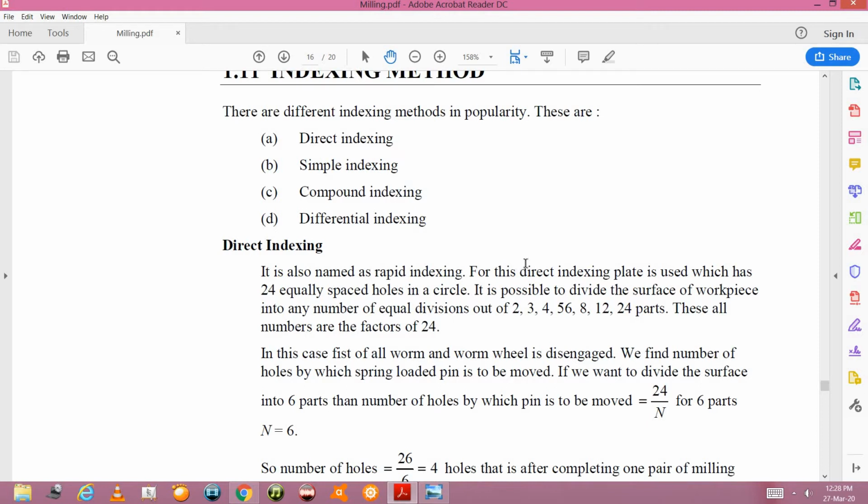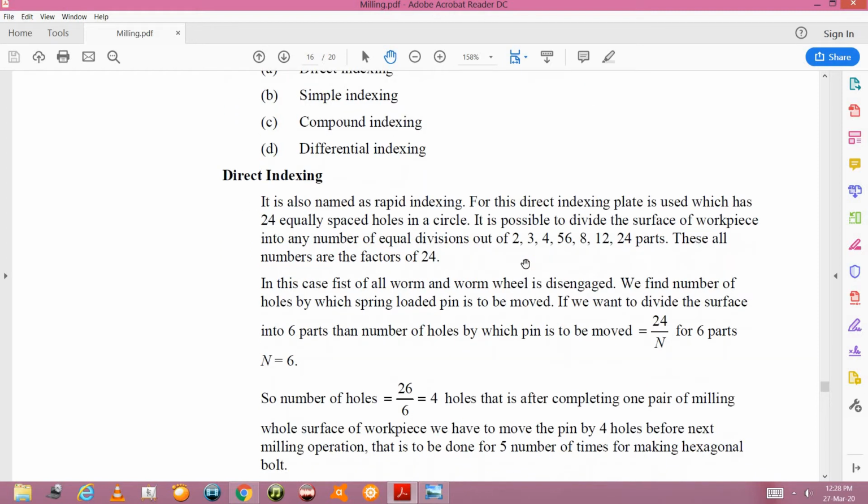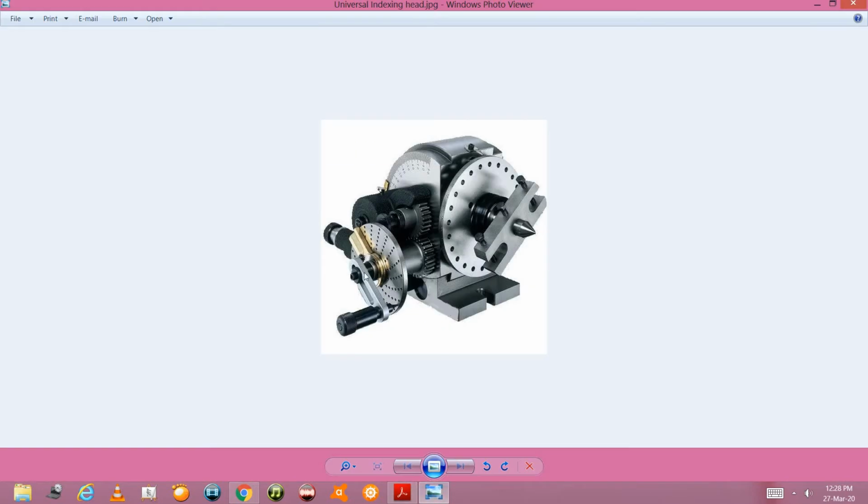Now we'll concentrate basically on the direct indexing method. So what is the direct indexing or rapid indexing method? First of all, we will have to disengage this whole mechanism of indexing plate and worm wheel. As we discussed in the previous lecture, this crank pin will be giving motion to the worm wheel, and similarly to the worm gear, and by that to the workpiece.